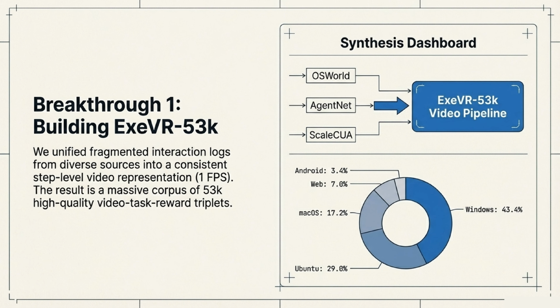To solve the first roadblock, we achieved our first breakthrough, building the ExeVR53K dataset. We unified fragmented interaction logs from diverse sources like OS World, AgentNet, and ScaleCUA, and turned them into a consistent, step-level video representation. The result is a massive corpus of 53,000 high-quality video task reward triplets, covering Windows, Ubuntu, macOS, web, and Android environments.